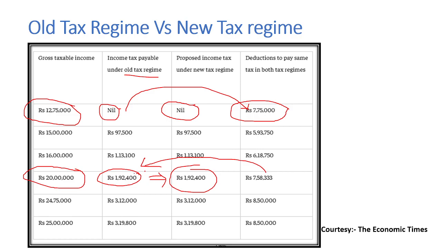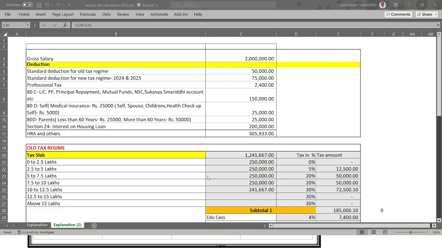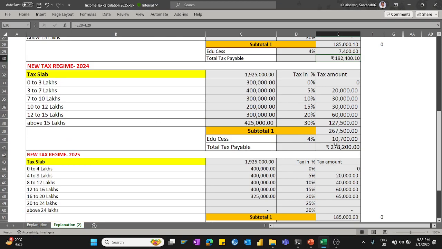That is what I was trying to simulate here: 20 lakhs with a deduction for old tax regime of 7,58,333, you can achieve 1,92,400, similar to the new tax regime of 2025. But for 2024 it will be on the higher side.